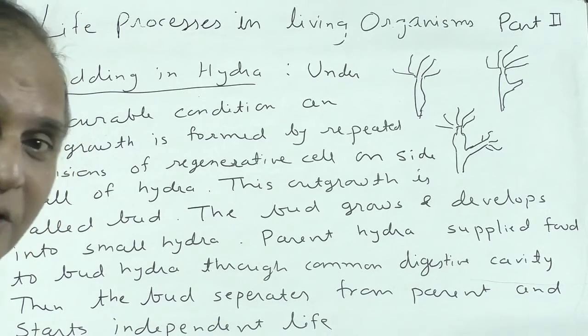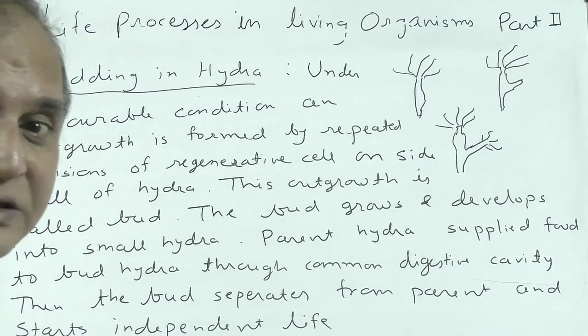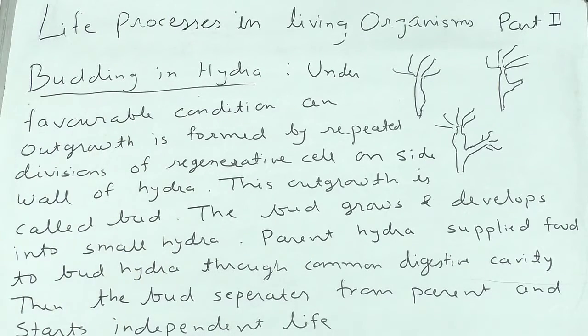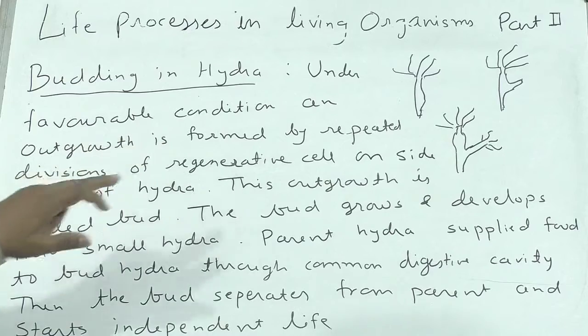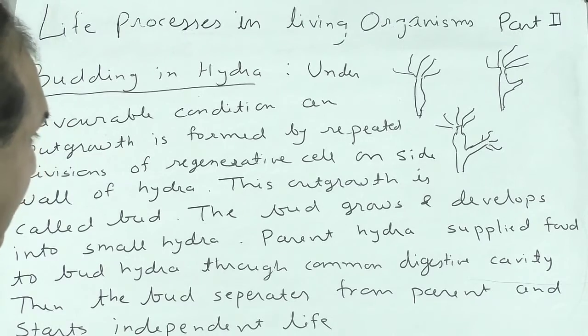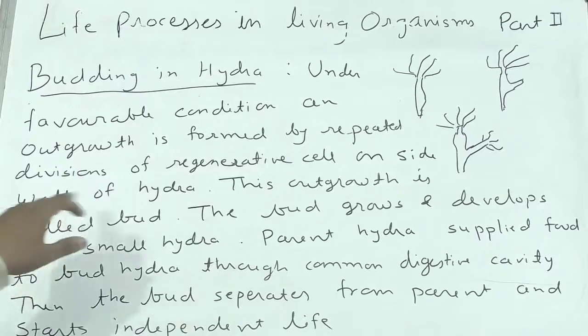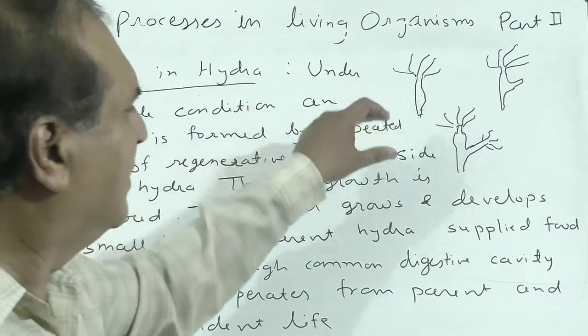You draw a proper diagram. I am just explaining to you. You have to write a short note also. See, under favorable conditions, an outgrowth is formed by repeated divisions of regenerative cells. Regenerative cells are a part of the side wall of hydra. This is the side wall of hydra.